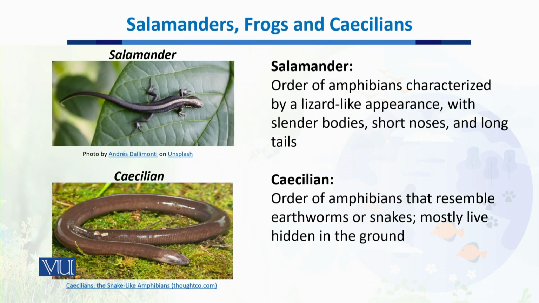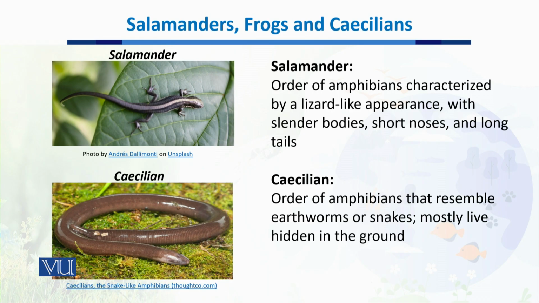Then we have another order in amphibians which is called salamanders. Salamanders are characterized by the presence of a lizard-like body. So their appearance is like a lizard. Lizards are actually a group of reptiles, not part of amphibians, but these amphibians have bodies like lizards, and it's a very drastic transformation. If we look at the body of a frog, it's quite different from salamander bodies. It has a slender lizard-like body with short noses and long tails.